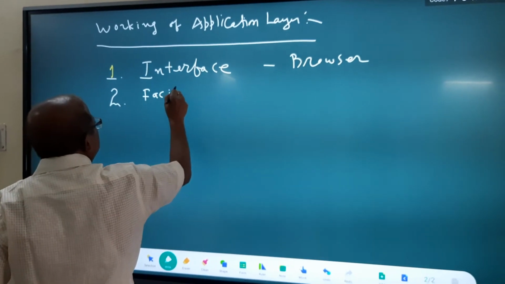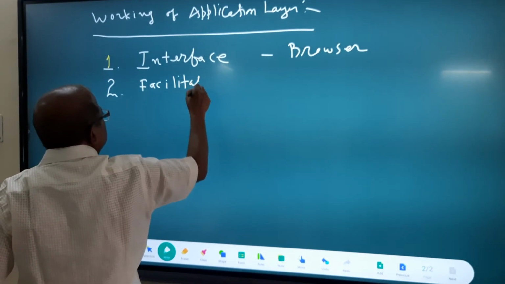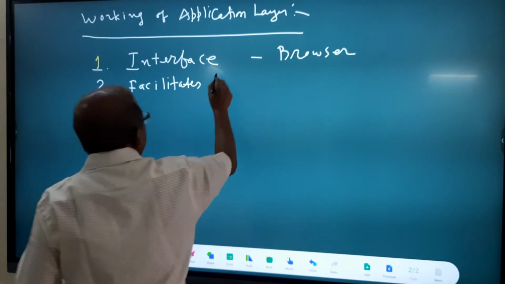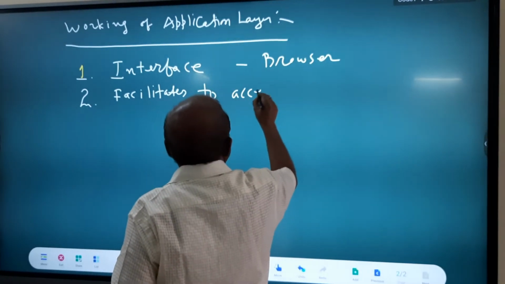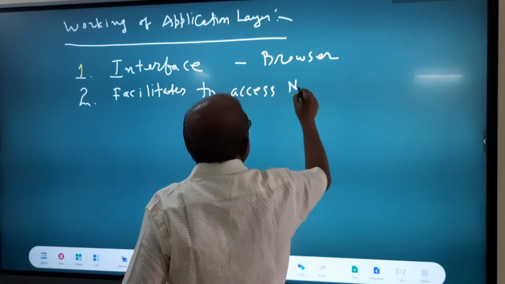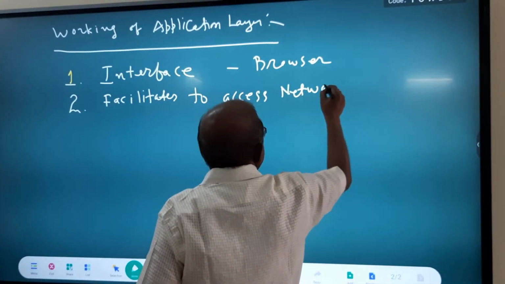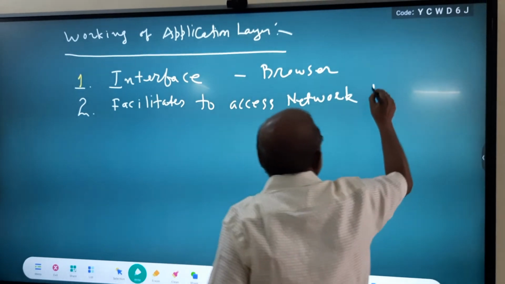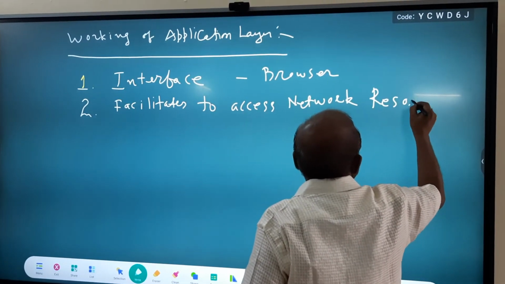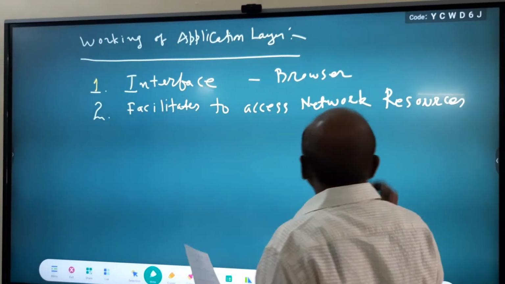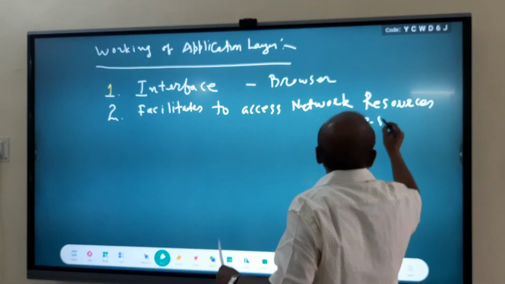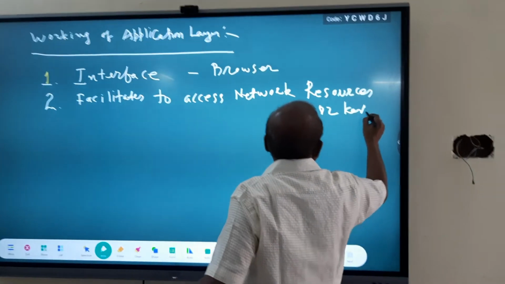Second work of application layer, it facilitates access to network resources. This is taken from page 82, Keshav. I am telling you the source also.